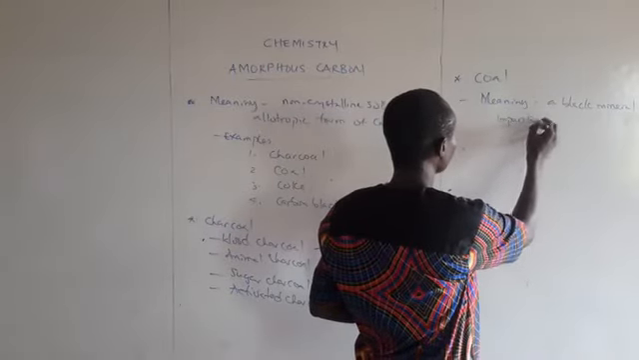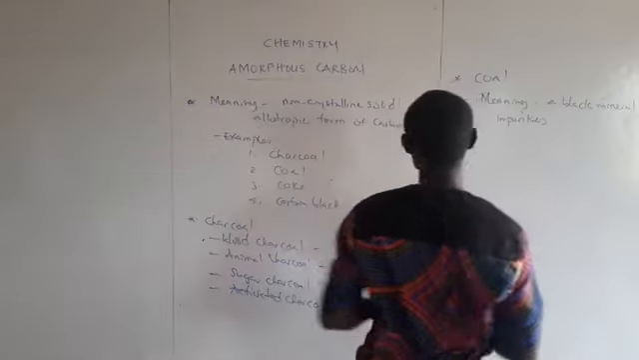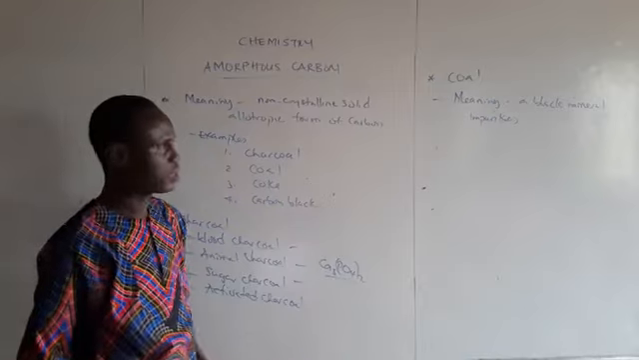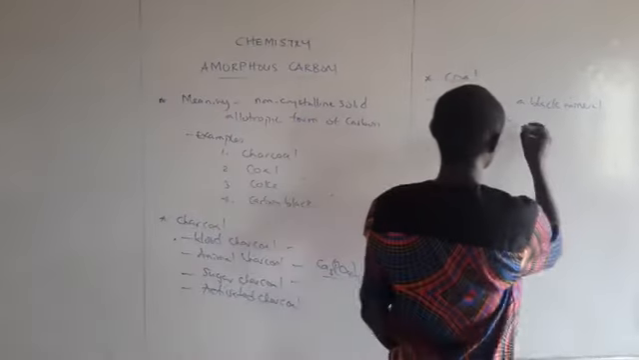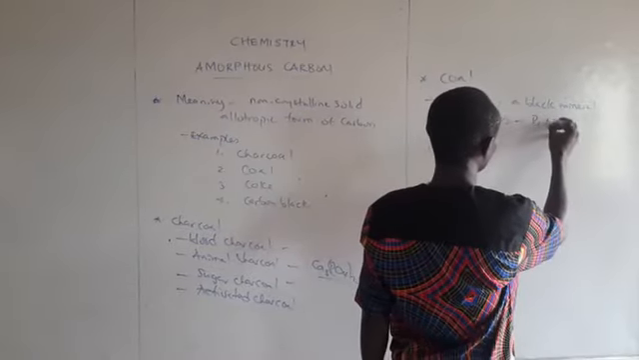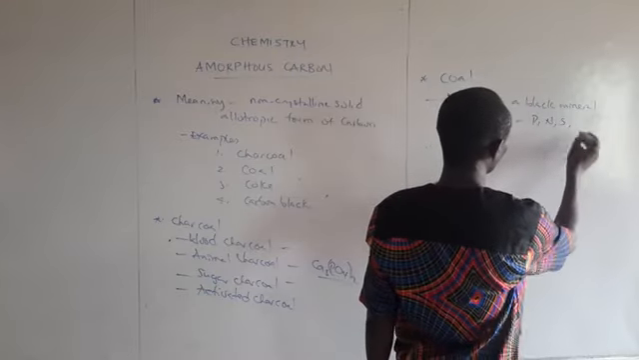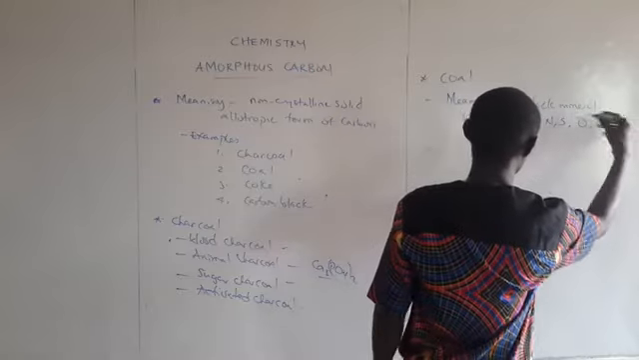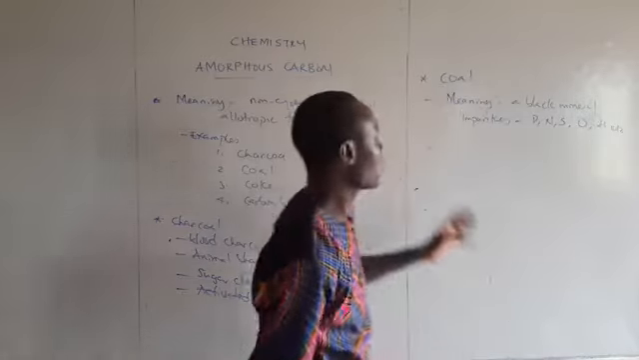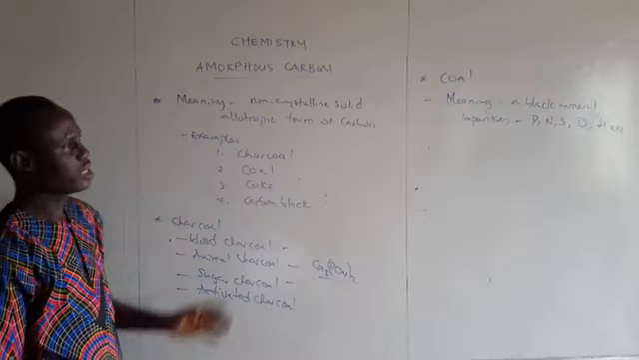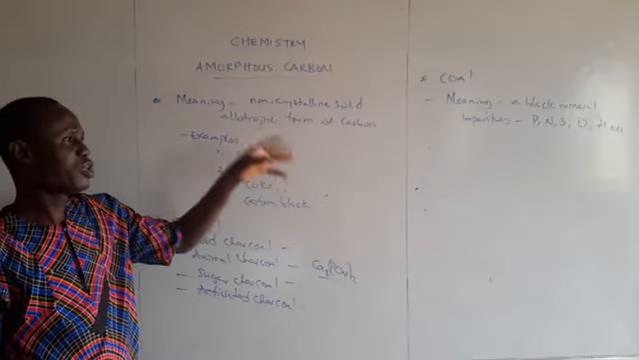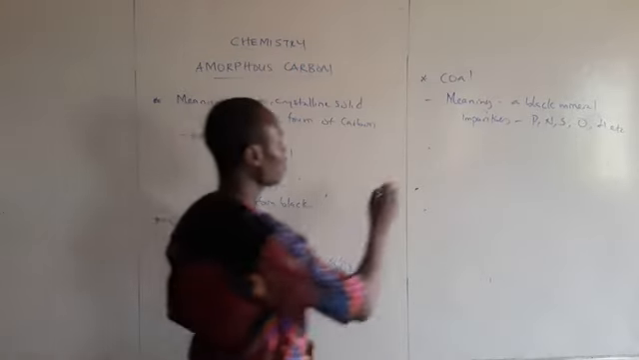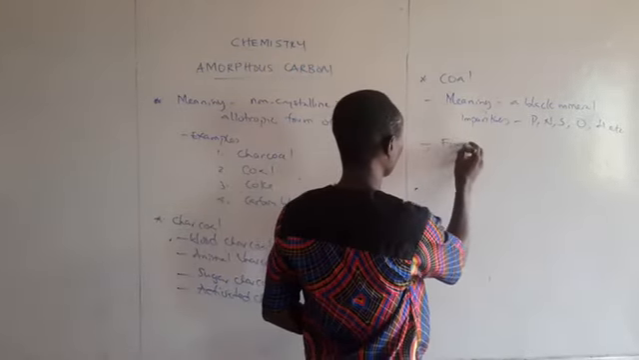Remember I said something about amorphous: non-crystalline form, bounded by impurities. Now, impurities in coal: we have phosphorus, nitrogen, sulfur, oxygen, hydrogen, etc. They are impurities in our coal, and I said they are obtained from organic matter. That's number one.